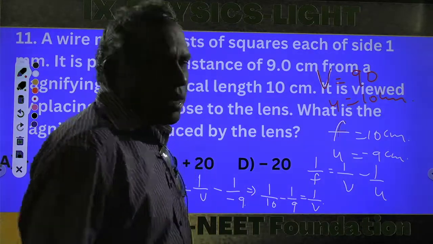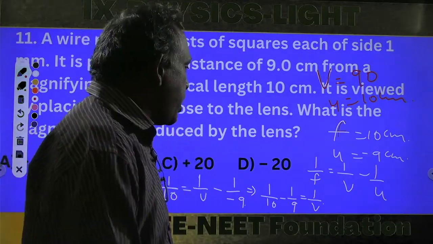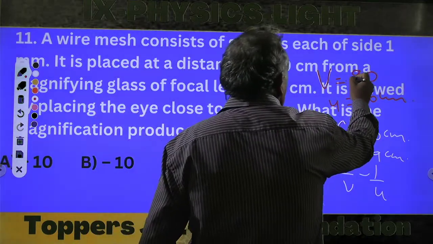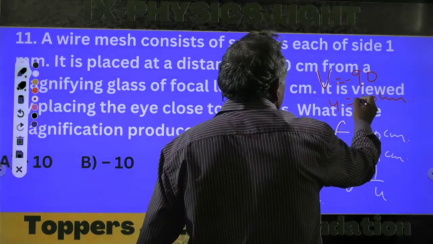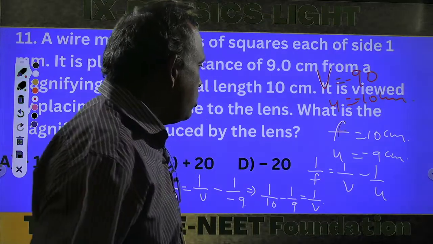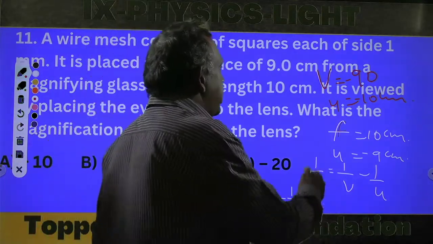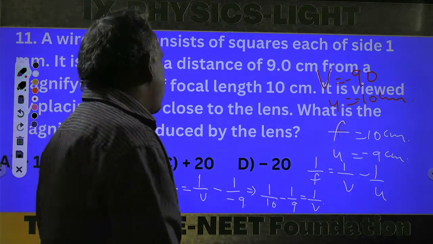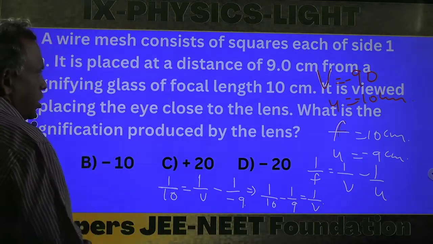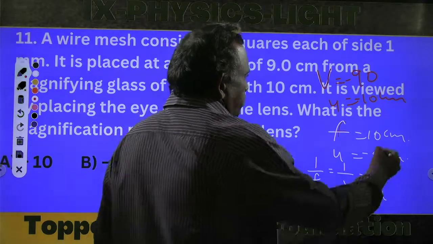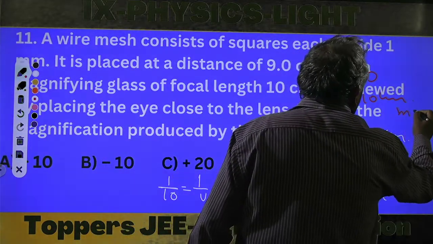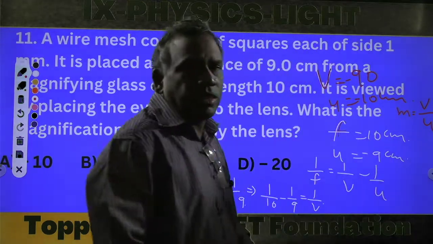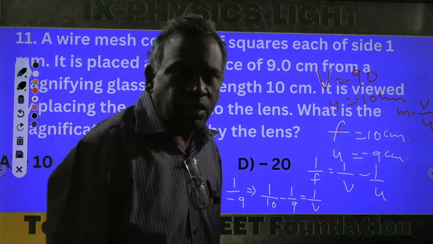Now the question is magnification. You got v as minus 90. Magnification is M equals v by u, image distance by object distance.